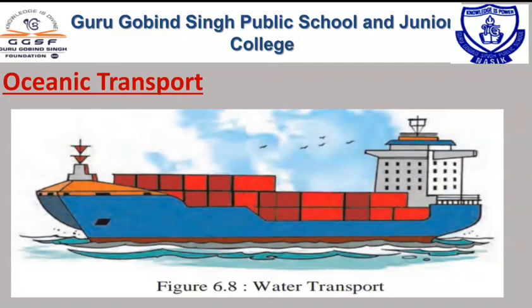With the help of oceanic transport, we can transport many heavy or bulky materials, like coal, crude oil, raw material, metallic minerals, food grain. We can transport such raw materials from one place to another with the help of oceanic transport. And as it is one of the cheapest modes, countries give more preference to it.